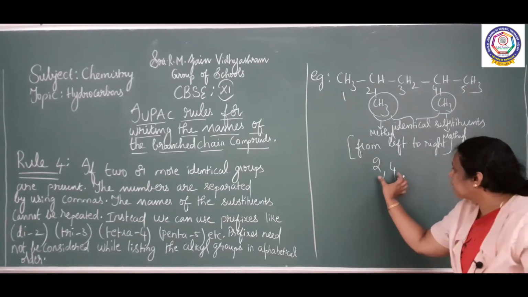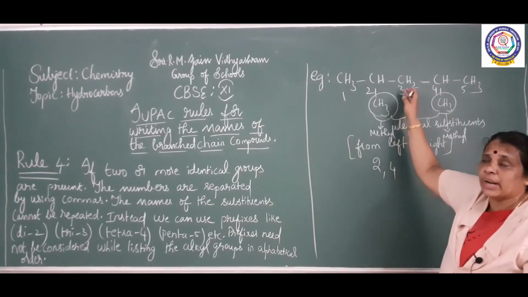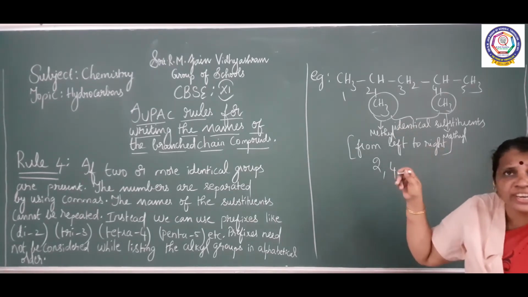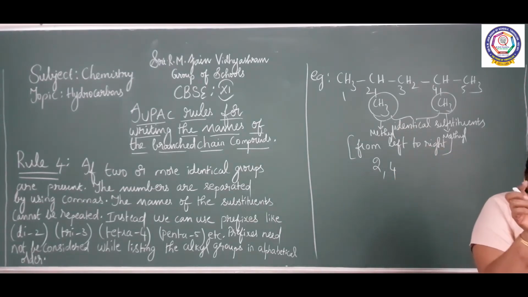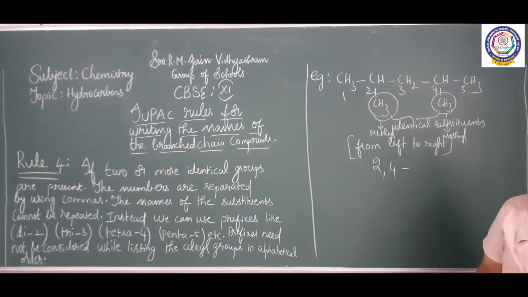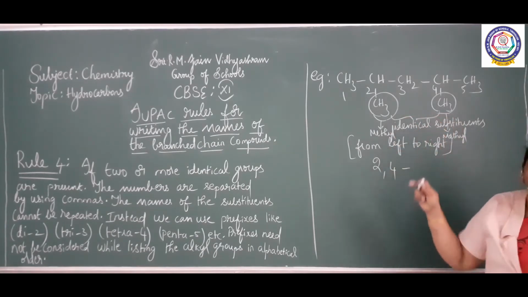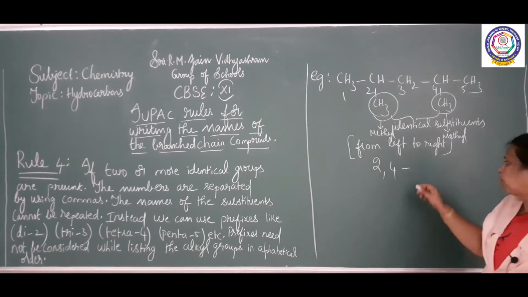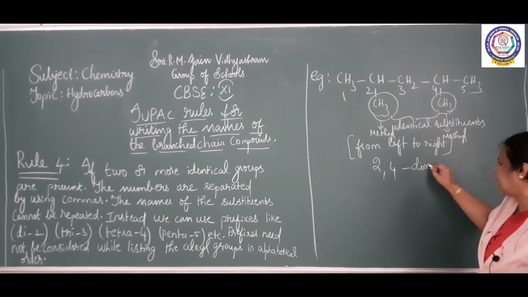For one methyl group the position is 2, for the other the position is 4. Separate the numbers by putting commas. How many methyl groups are there? 2. What is the prefix for 2? Di. So 2,4-dimethyl.